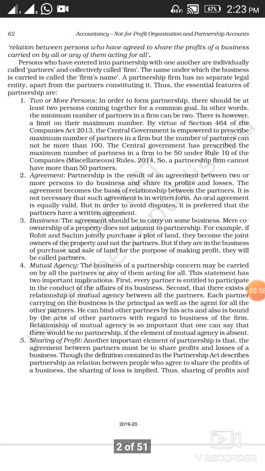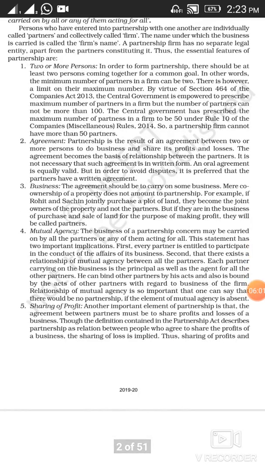Fifth, sharing of profits. In the case of partnership form of business, as I've told you, they have come together to earn profit. So there must be a ratio on the basis of which the profit or loss will be shared. Under partnership, it will be agreed between the partners how they are going to share their profit or loss in future. That will be mentioned in your partnership agreement.